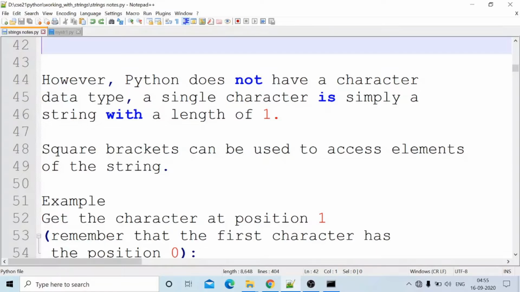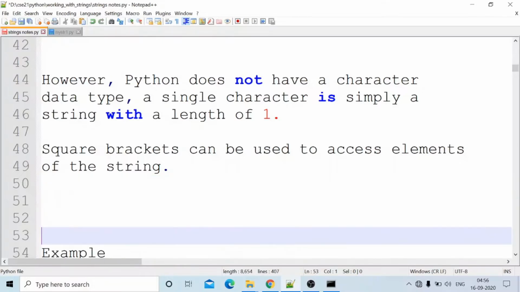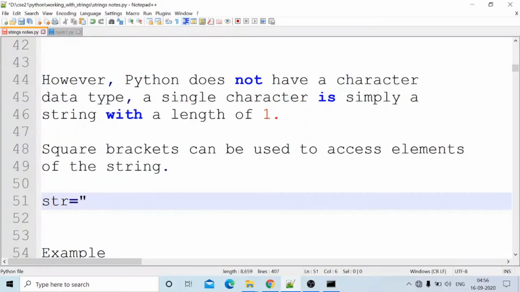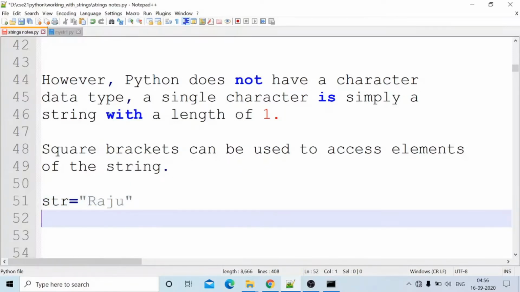For example, the string is like this: str equal to Raju.